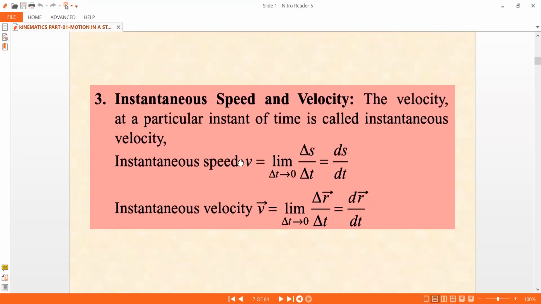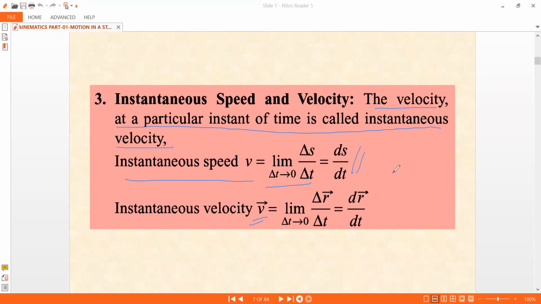Now, what is instantaneous speed? So we move on to the next part: instantaneous speed and velocity. The velocity at a particular instant of time is called instantaneous velocity. Instantaneous speed is given by the limit as delta t tends to 0 of delta s by delta t, which is nothing but ds by dt, and delta r by delta t for v bar.